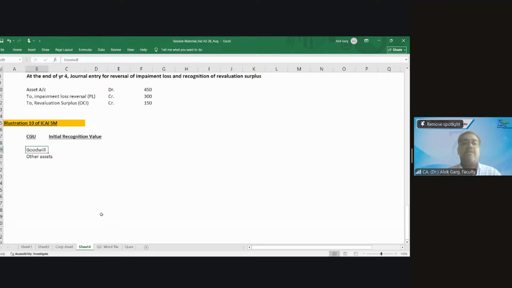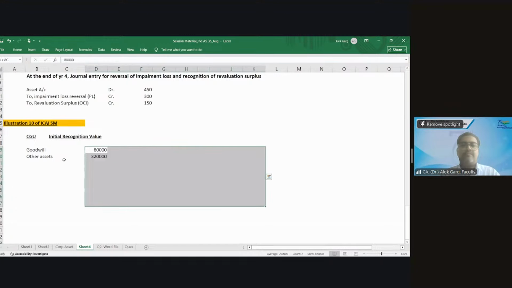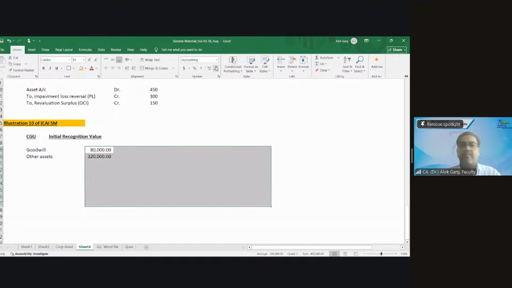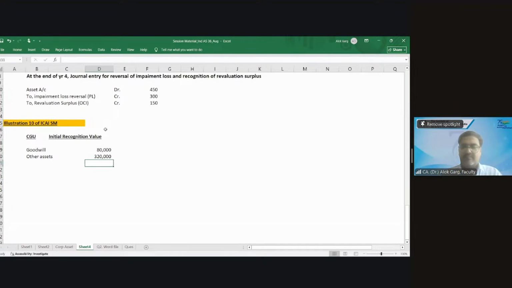What is my goodwill? 80,000 is my goodwill, and 3,20,000 is the value of the other asset. Four lakhs is the initial recognition value.